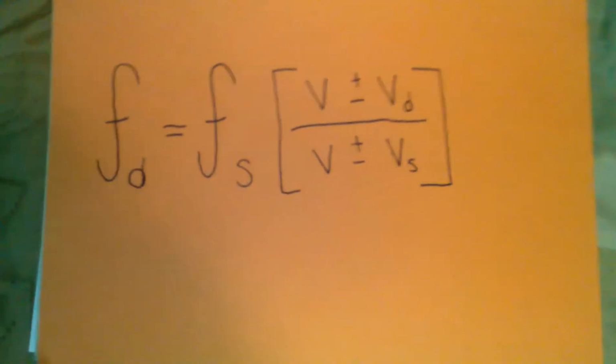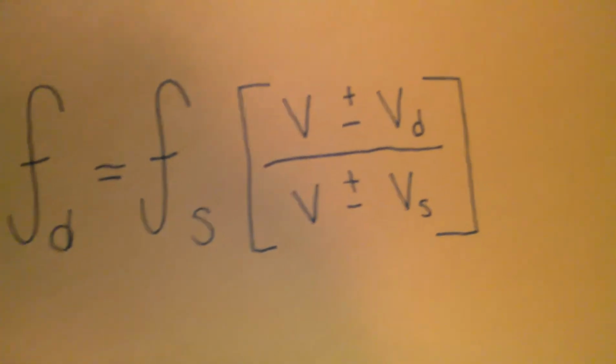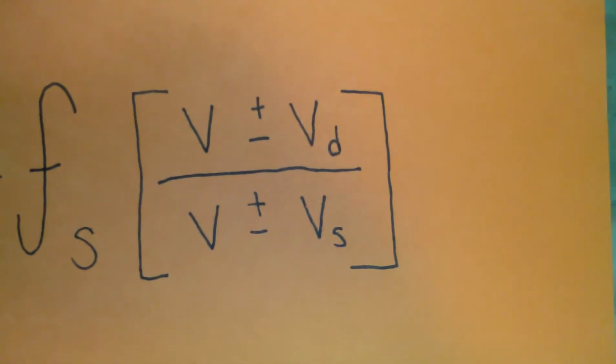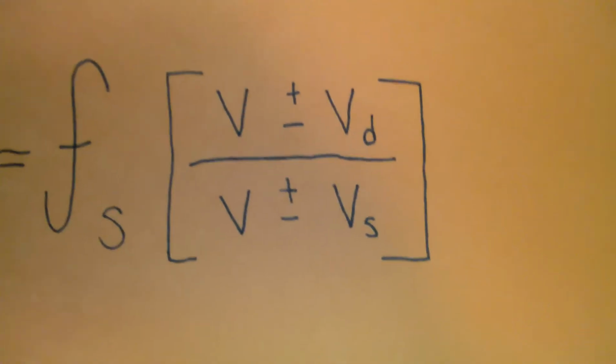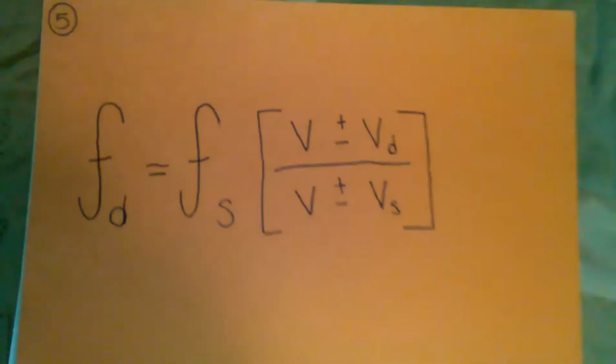Here's the formula. Fd equals Fs multiplied by V plus or minus Vd over V plus or minus Vs.